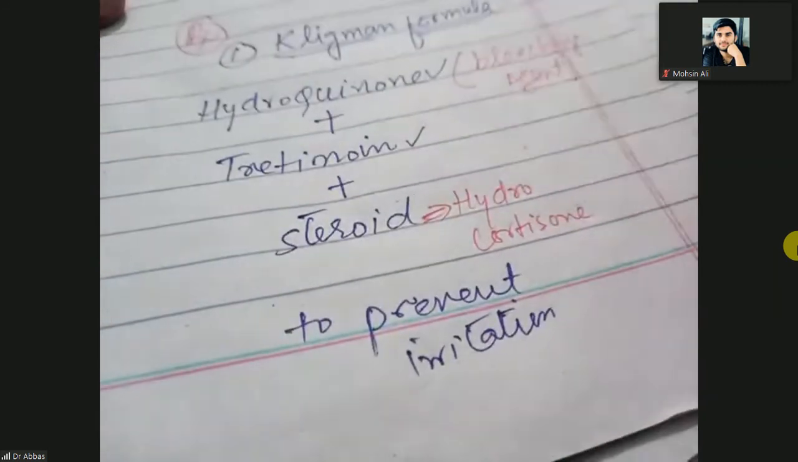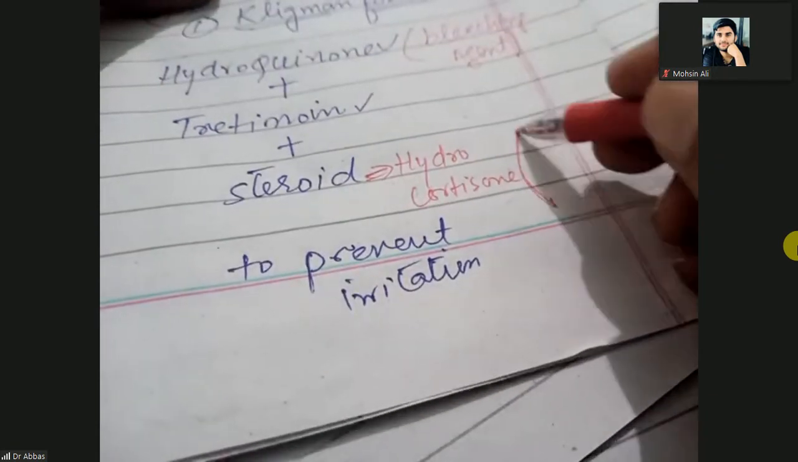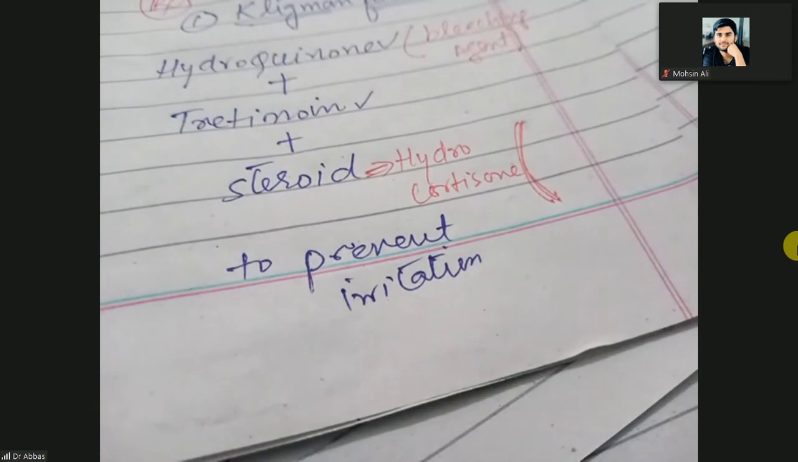Second thing, you can't use this Kligman formula more than 6 months. Why? Because it has the steroids. So steroids should not be used more than 6 months because they can interfere with your immunity. So this is the second reason. Third reason, Kligman formula is the first line of treatment. If the Kligman formula is not available to you, then you will go with the tyrosinase inhibitor drugs.